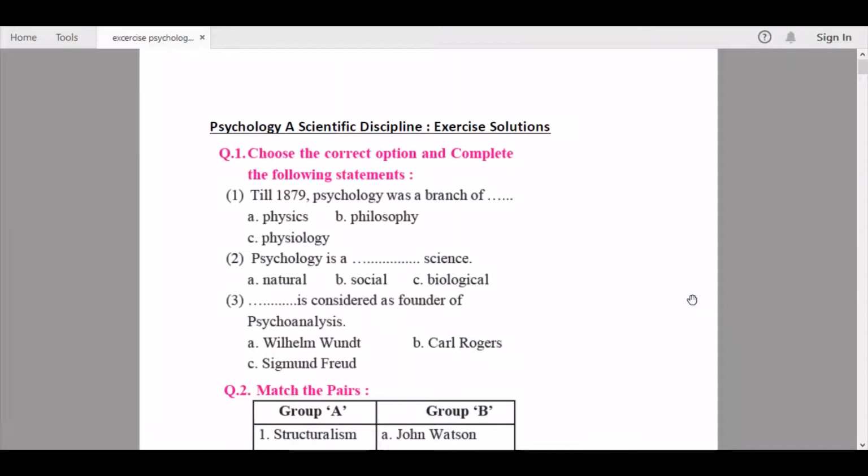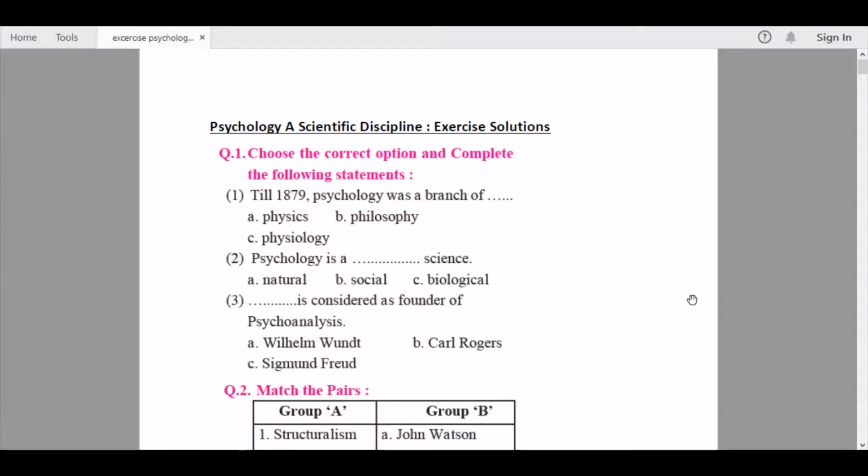Today we are going to be starting with the exercise solutions for the first chapter of Psychology 12th grade, Psychology, a scientific discipline. Here we start out with the first question. Choose the correct option and complete the following statements. Till 1879, psychology was a branch of physics, philosophy or physiology. So the correct answer here is philosophy.